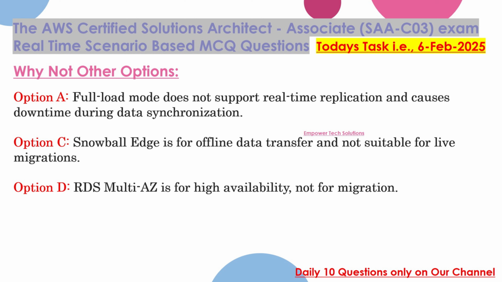Option C. Snowball Edge is for offline data transfer and not suitable for live migrations. Option D. RDS Multi-AZ is for high availability, not for migration.